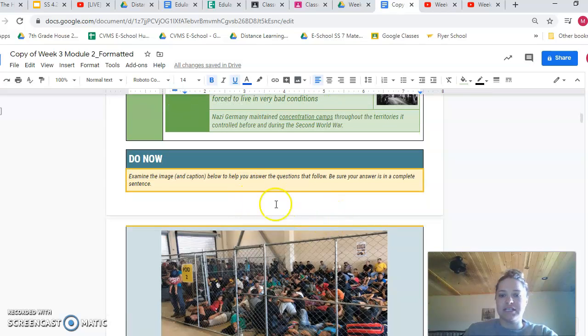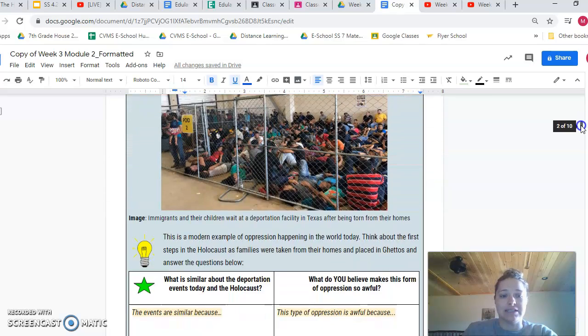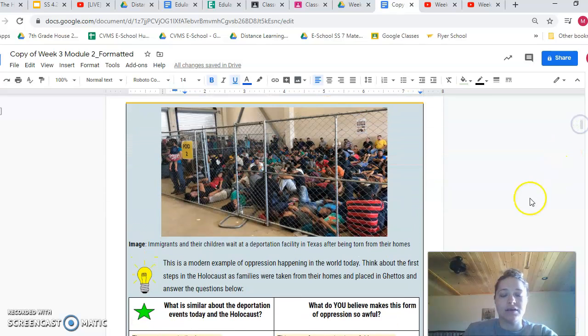So the do now for today, you're going to examine this image and caption below to help you answer the questions that follow. Be sure to answer in a complete sentence. So the image shows immigrants and their children waiting at a deportation facility in Texas after being torn from their homes. This is a modern example of oppression happening in the world today.